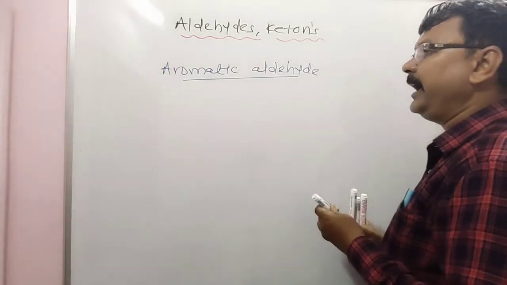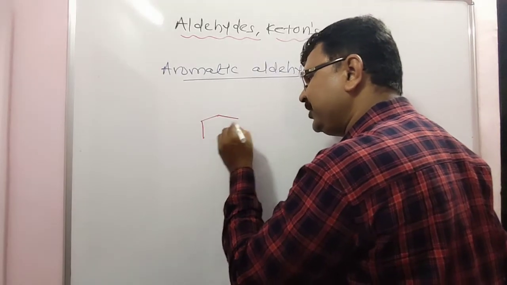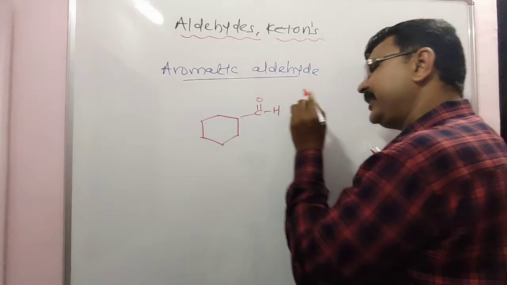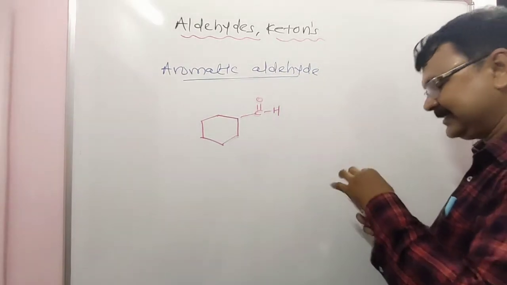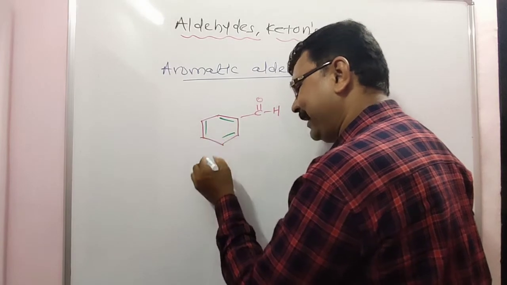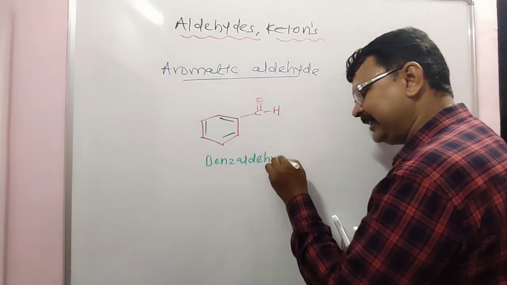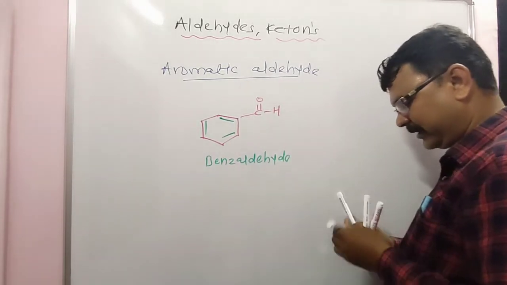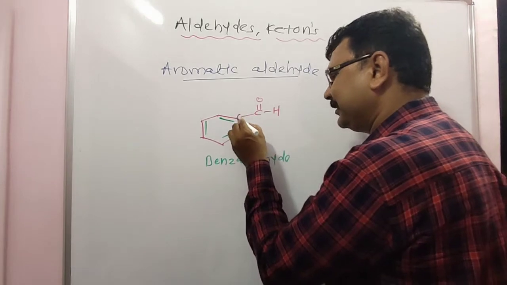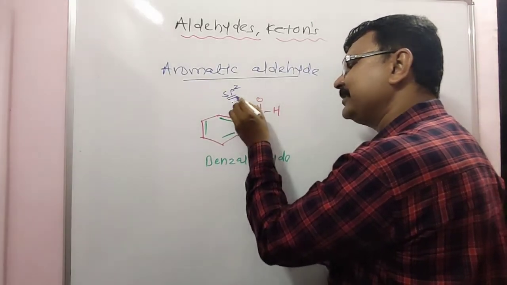A simple example of an aromatic aldehyde: a benzene ring with a CHO group. The name of the compound is benzaldehyde. This carbon is sp2 hybridized.